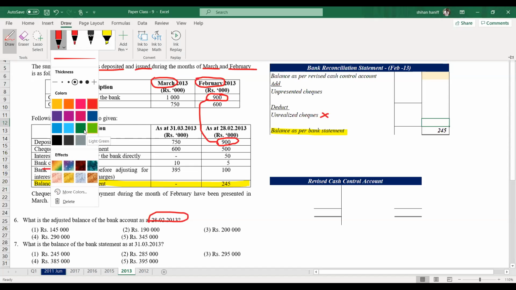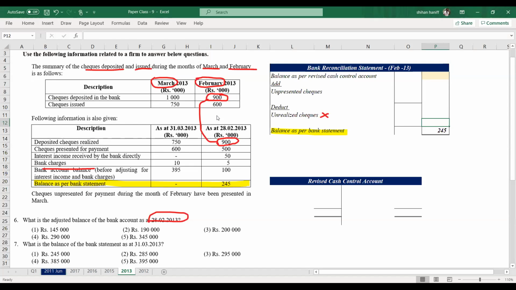Now we'll see unpresented checks. Checks issued 600. Checks presented for payment is 500. Right? 600 given, but only 500 is presented. That means 100 unpresented checks. So unpresented checks is 100. There's no unrealized checks.